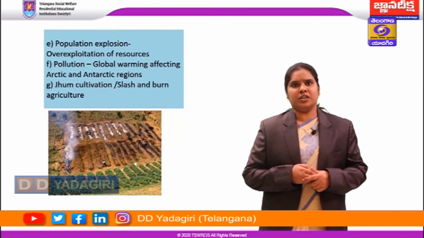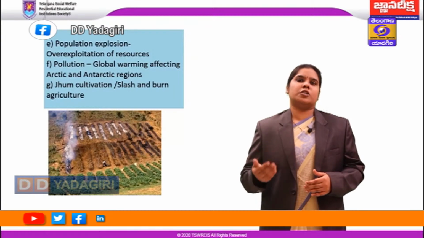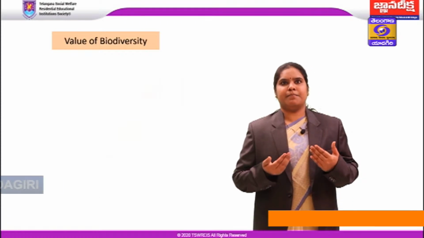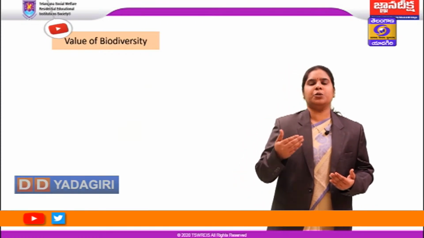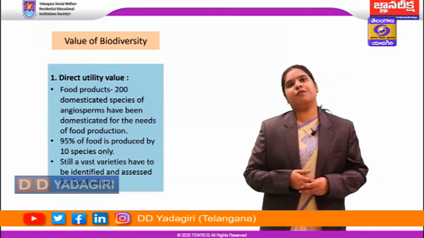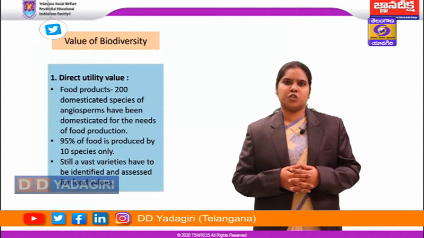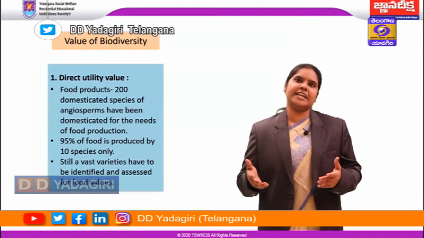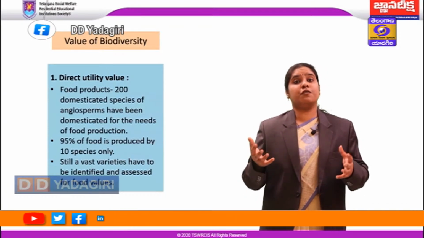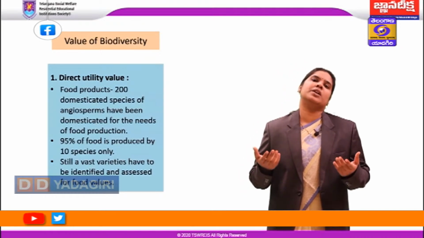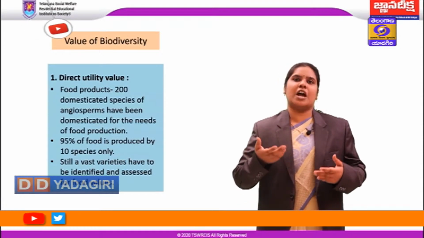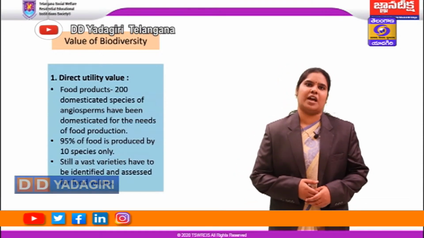So though we have danger, definitely we have lots and lots of value for biodiversity because we are getting direct and indirect benefits from it. So we will study under two headings, the first one being the direct utility value. First one being the food products. More than 200 species of angiosperms have been domesticated for the needs of food production, to meet the demand. And 95% of the food we are consuming is actually produced by only 10 species of plants. So there are still vast varieties which have to be identified and assessed for their food values.